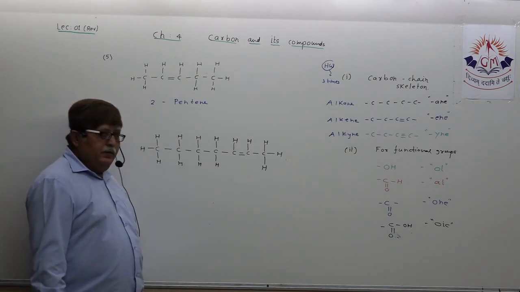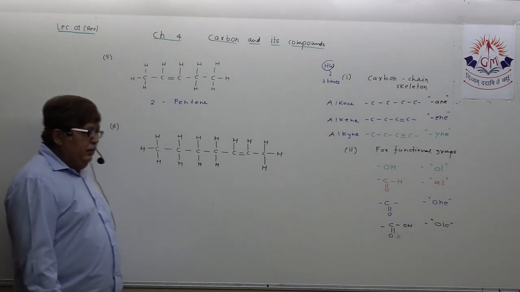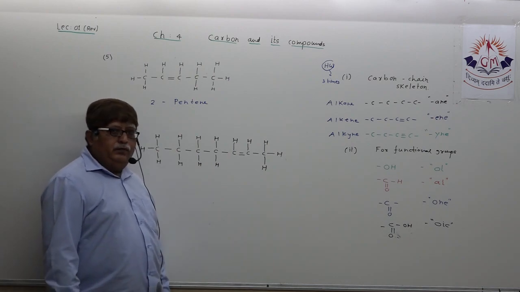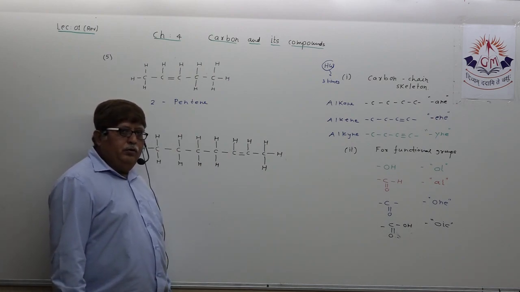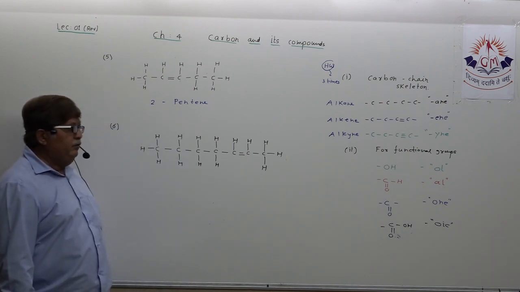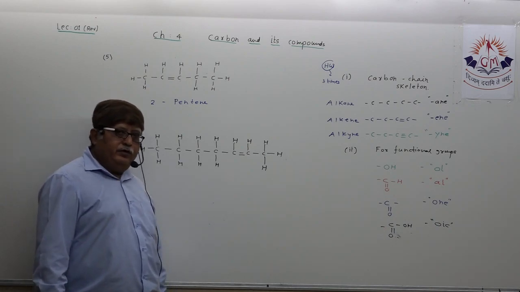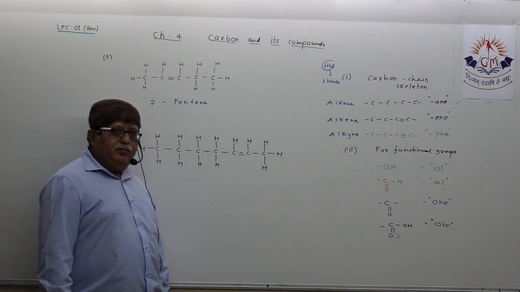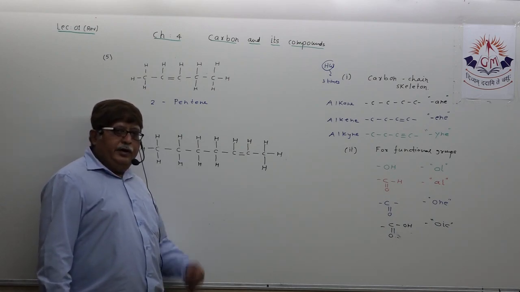Okay, let us clarify. Any functional group? No. Carbon chain, single bond? No. Triple bond? No. Double bond? Yes. ENE suffix? Definitely. How many carbon atoms? 7 means heptane.